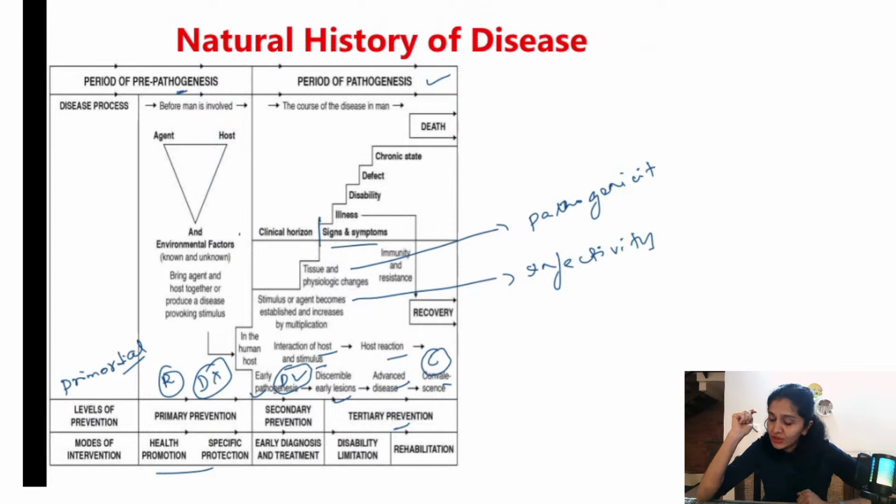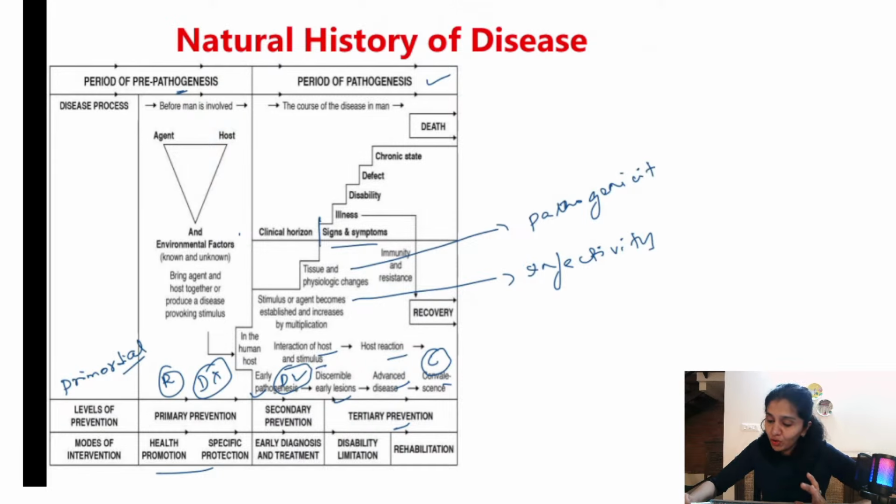And then the next one is tertiary prevention. Here, what are we doing? Disability limitation and rehabilitation. So what is disability? I don't want all of you to remember the entire definition, because it's not a theory exam. You are preparing for INICET. So disability is the inability to perform a task which is considered normal for that particular age and gender. All of us are supposed to walk, sit, lie down, all those things, right? If we are not able to do that because of impairment, that becomes disability. And rehabilitation is restoration of function. So this is the natural history of disease.